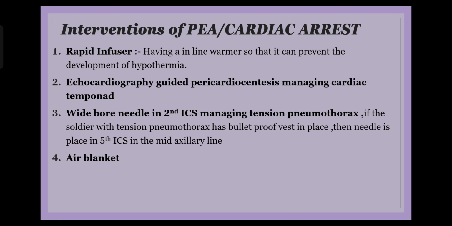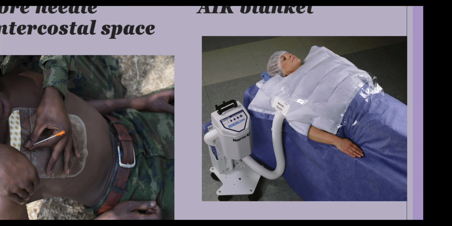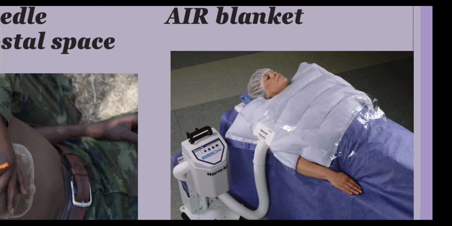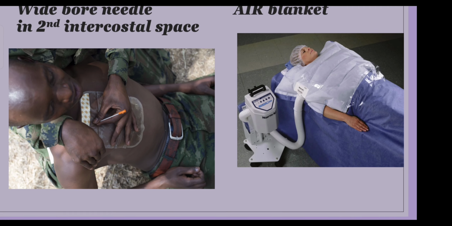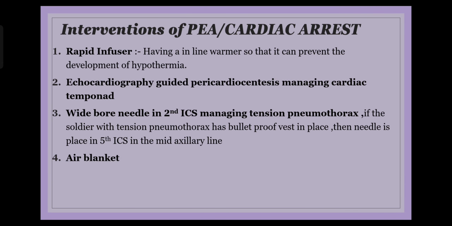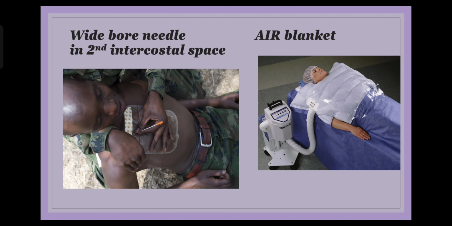And for hypothermia in the patient, you will have a blower which is available. So we have a special blanket, this special air blanket with a blower, that will take care of the dangerous hypothermia in the patient, because hypothermia worsens the coagulopathy component, and apart from that slows down the heart also. So if all these maneuvers are done, then the chances of survival of the patient will increase to close to 11%, right? That is what I said initially, that in spite of all the hard work that we have done, the survival chances of pulseless electrical activity is only close to 11%, not because it is per se dangerous.